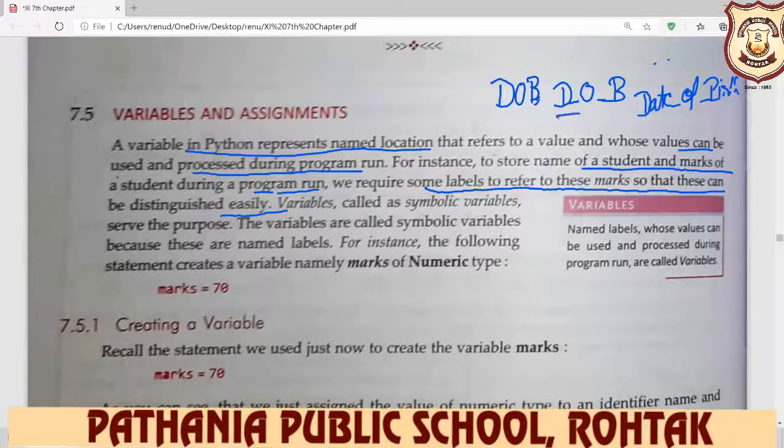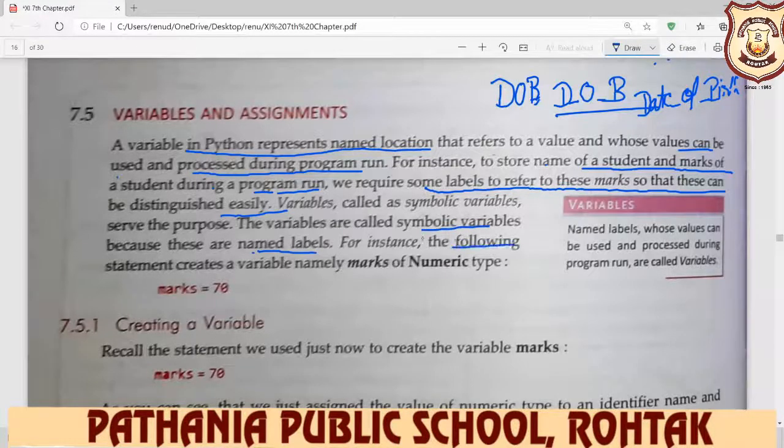So these all are the variables. It is totally dependent on you how to declare this variable. So variable is a name where your value will be stored. The variable can be called a symbolic variable because these are named labels.